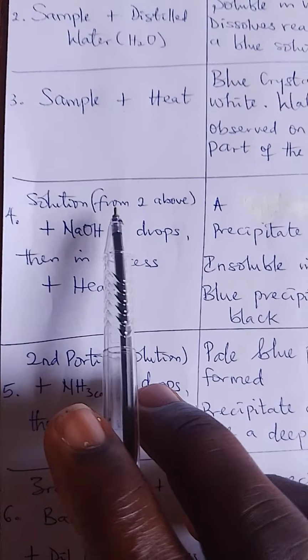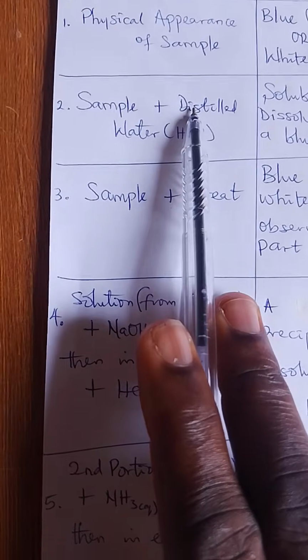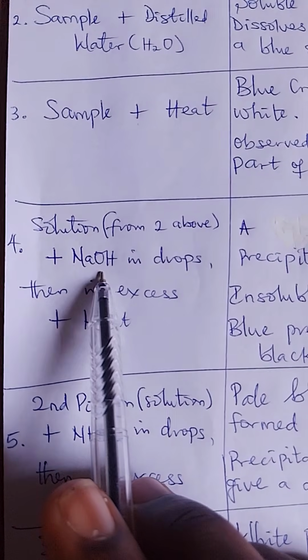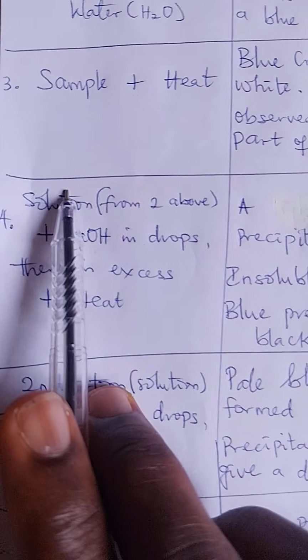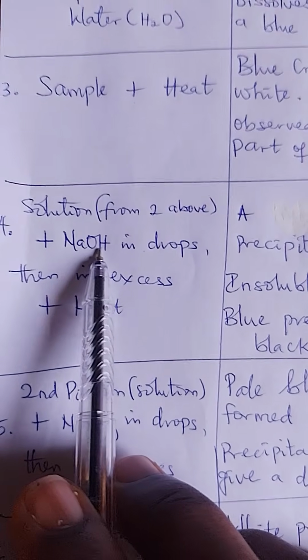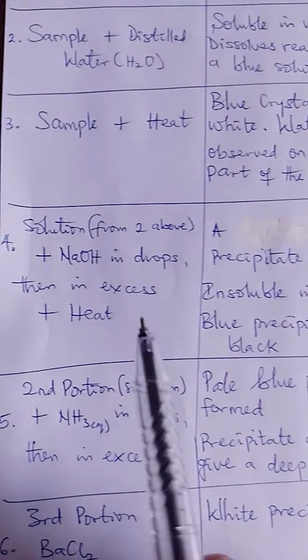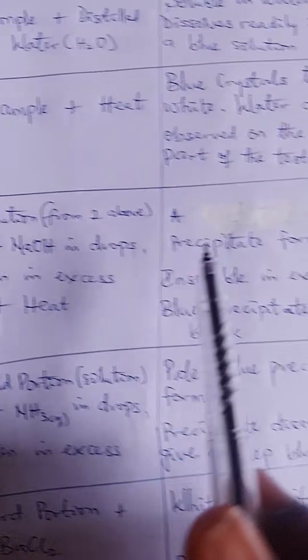All right. Now, let's assume this wasn't there and this one was there. Whatever it is, if you have dissolved it in water, you will be asked to divide it into portions. So that's why I say solution. That's from 2 above. So you'll be asked to mix with sodium hydroxide in drops. Solution, first portion, however you may have it, plus sodium hydroxide in drops. Whenever they say first, second, or third, if it is sodium hydroxide in drops, what are you going to observe?